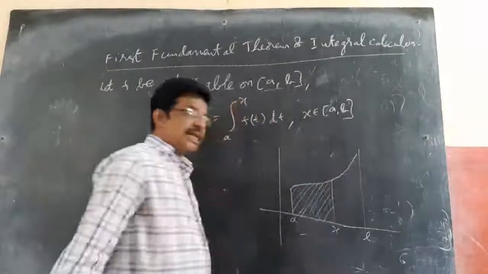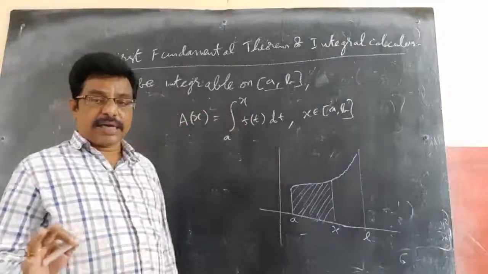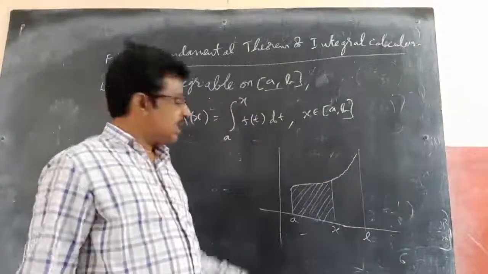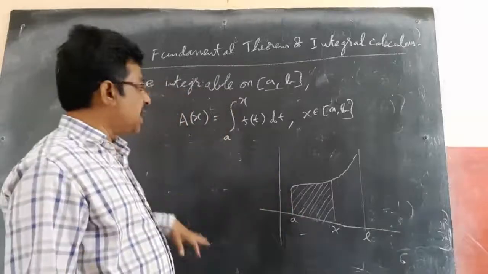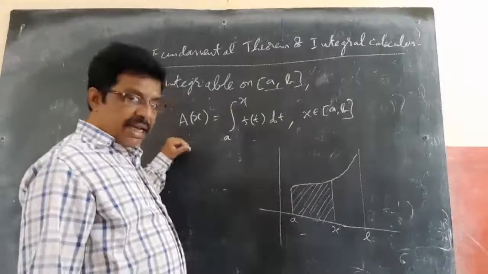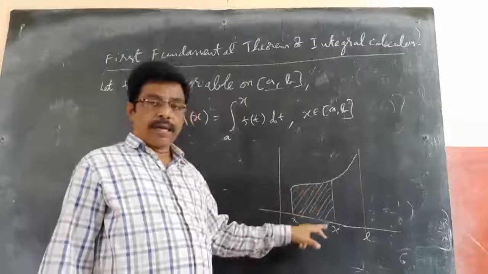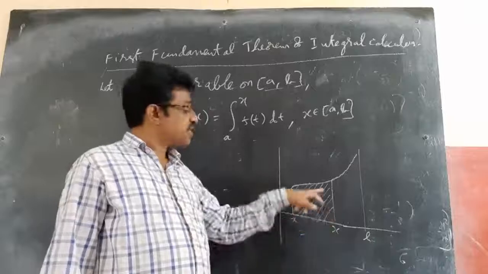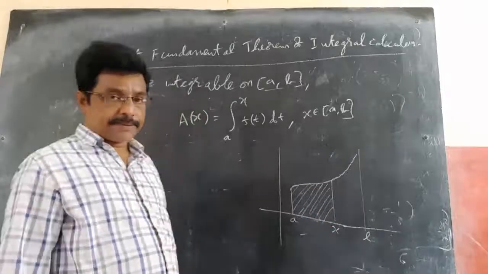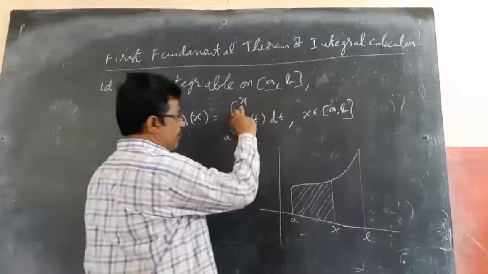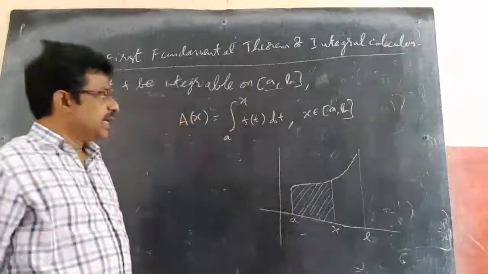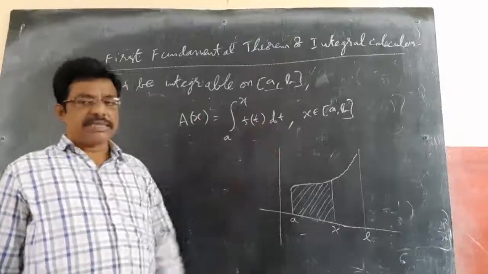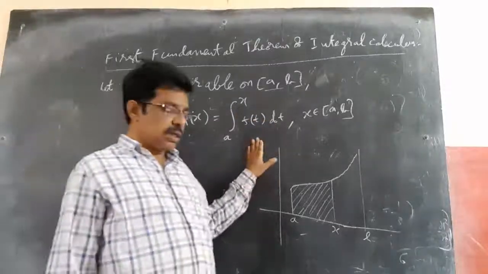So the first theorem says that this is the area between a and x made by the curve f(x). The same thing we did yesterday, what we call limit as a sum. By taking rectangles we did the same. So that is nothing but this area only. From that they decided that the area of this curve above the x-axis, made with the x-axis, between the limits a and x, is known as the integral from a to x of f(t) dt. I am taking here x, so I am taking it as t. If I am taking here t, I will take it as x. It doesn't matter, I will tell you later.